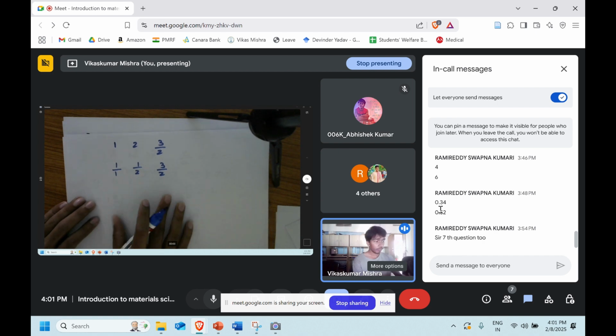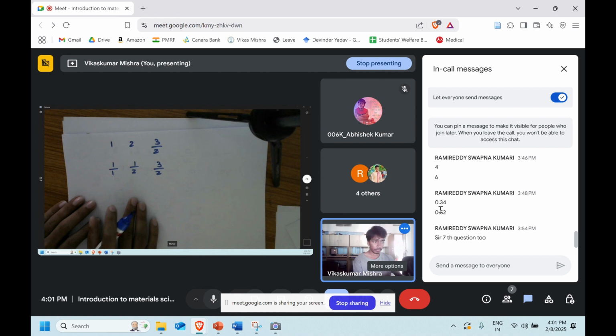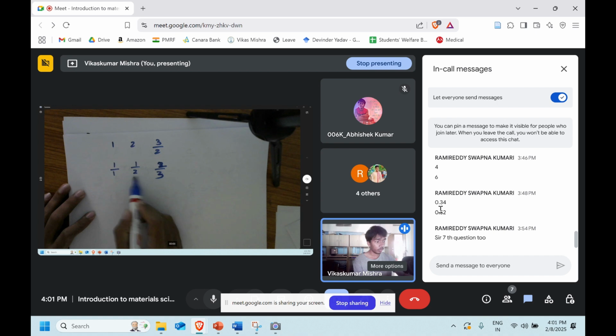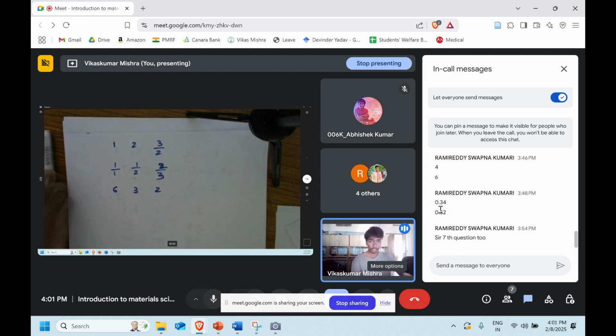Now what we have to do, we have to take the common multiple. We have to normalize it, make it a single integer. So sorry, it will be 2 by 3. With what will we multiply? 2 and 3 are common factors, so the common multiple will be 6. So we'll multiply the entire thing by 6. So it will be 6, it will be 3, and this one will get 2. So 6, 3 and 2. This is the plane which is of our interest.